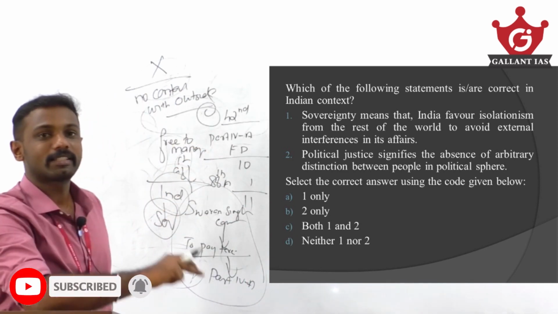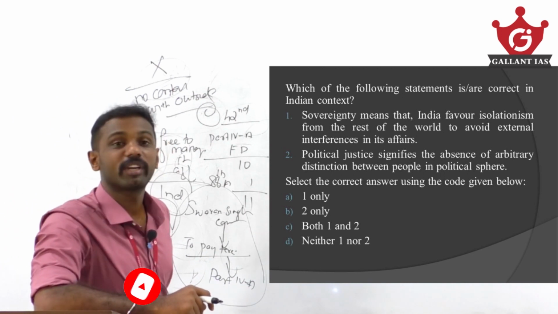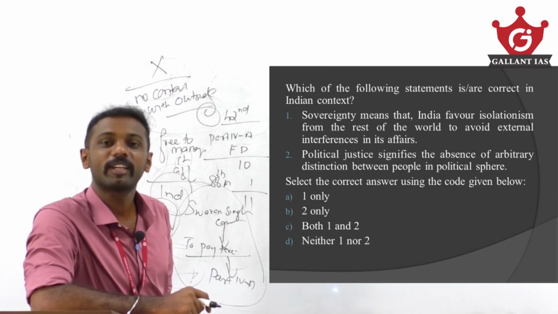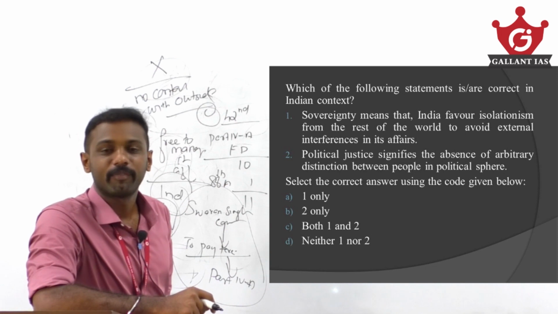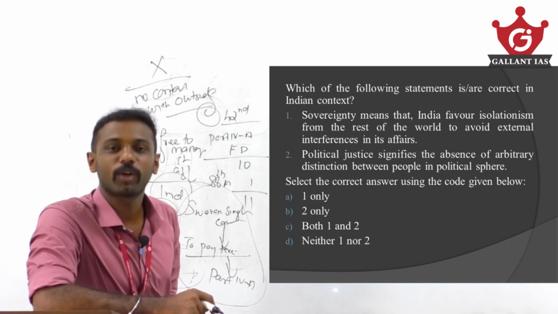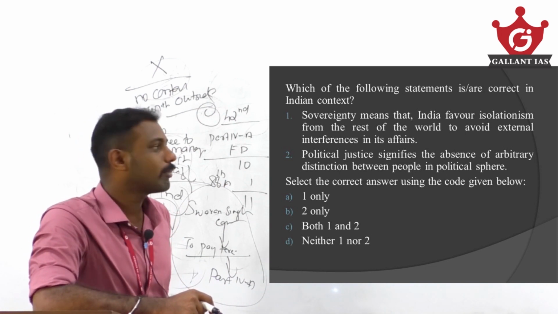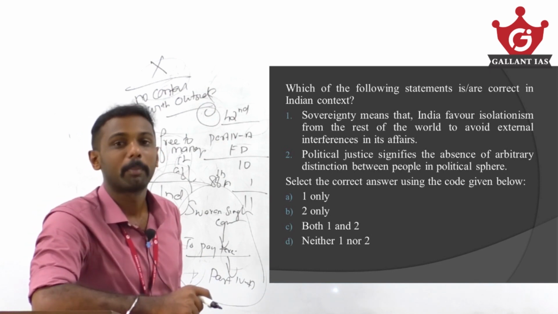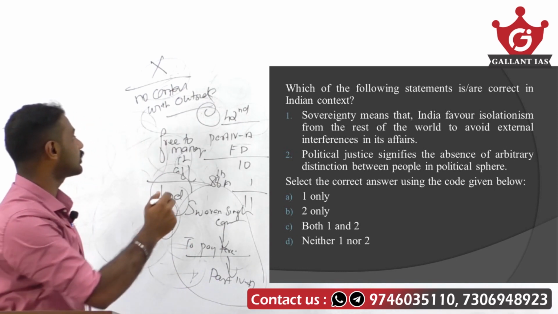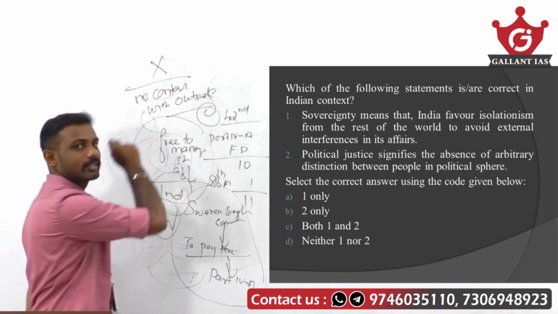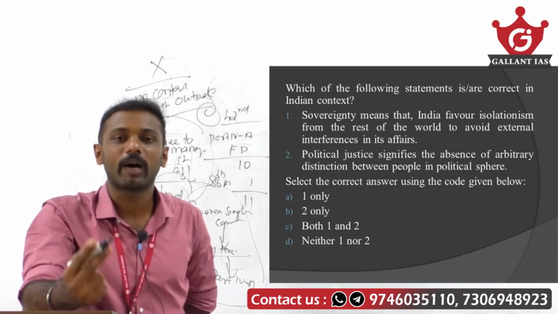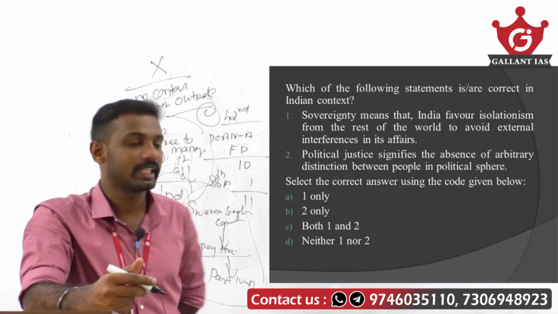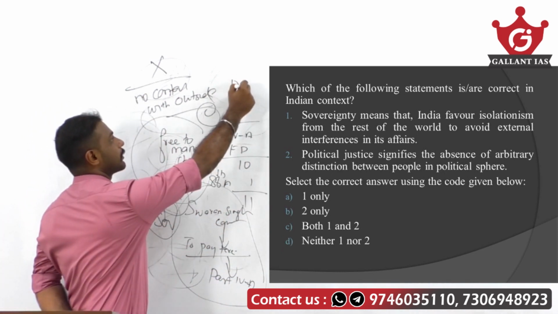But here statement 1 says that sovereignty means India favors isolationism. No, we can't be isolated. We have a globalized economy, a globalized nature. So we must have connections with other countries also, and we do not favor isolationism. Sovereignty actually means India is free to manage its affairs. No one has to interfere in our own matters. That is what is meant by the term sovereignty. So 1 is a wrong statement here.